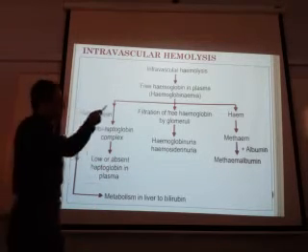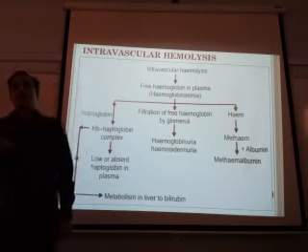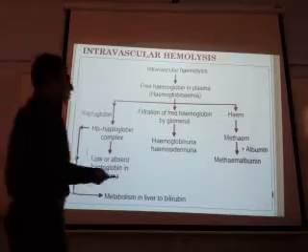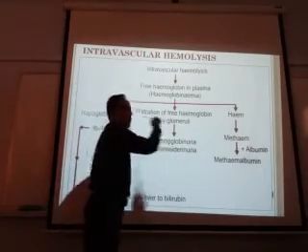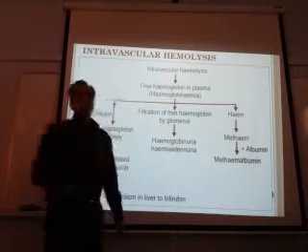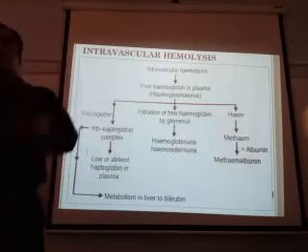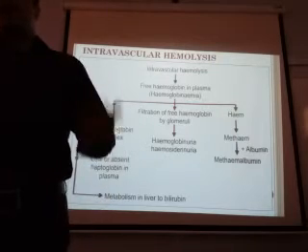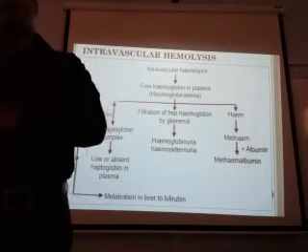Then some of the free hemoglobin can be excreted out. So it will lead to hemoglobinuria or hemosiderinuria, because when the hemoglobin is excreted, iron is there in the hemoglobin. Some of this iron is reabsorbed into the tubules.